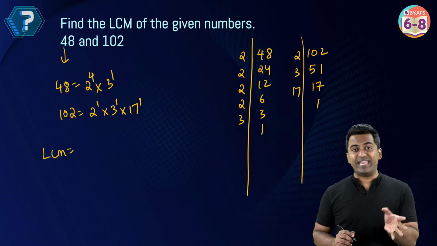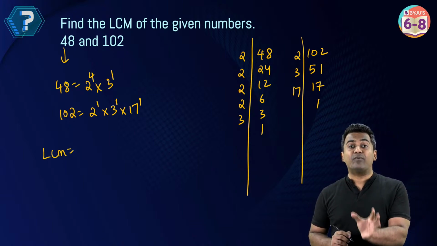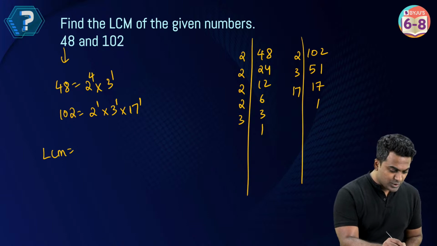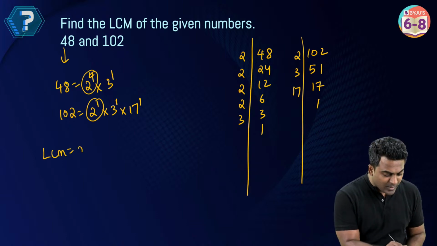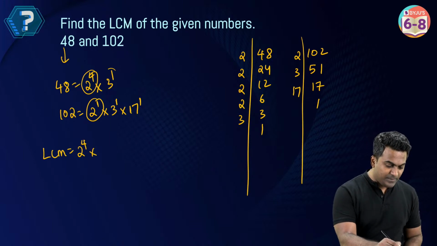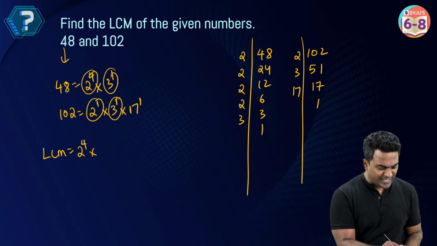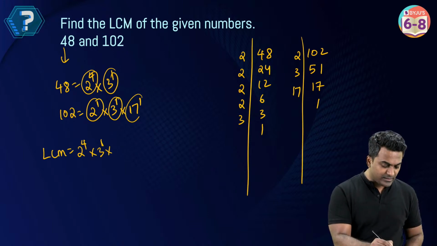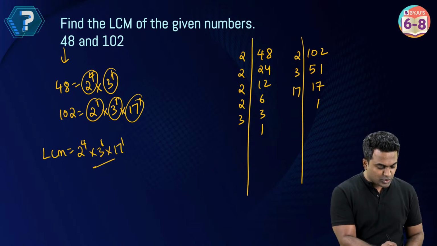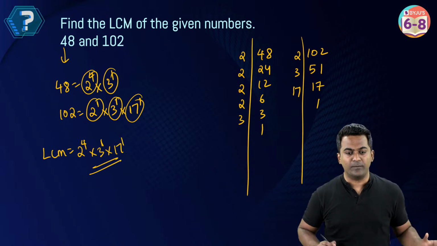For LCM, we take the highest powered prime factor. Okay, so 2 power 1, 2 power 4, which is bigger? 2 power 4 is bigger, so I write 2 power 4. 3 power 1, 3 power 1, both are the same, so I write 3 power 1. 17, there is nothing in 48, so I'll take this down. That's it. So this is going to be LCM, simple.